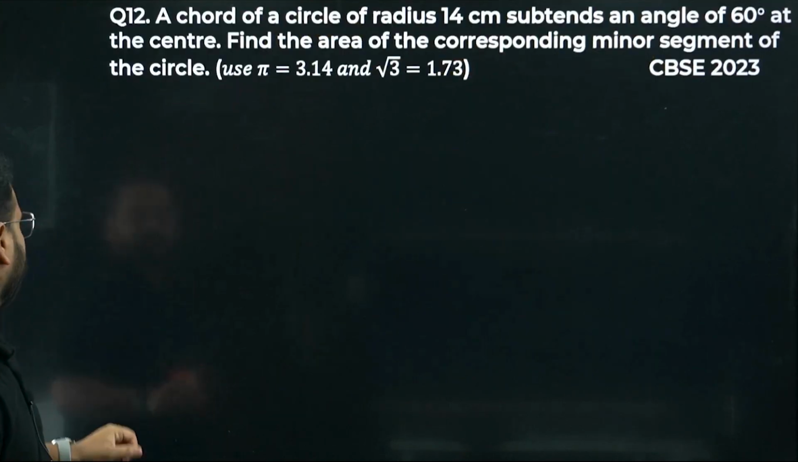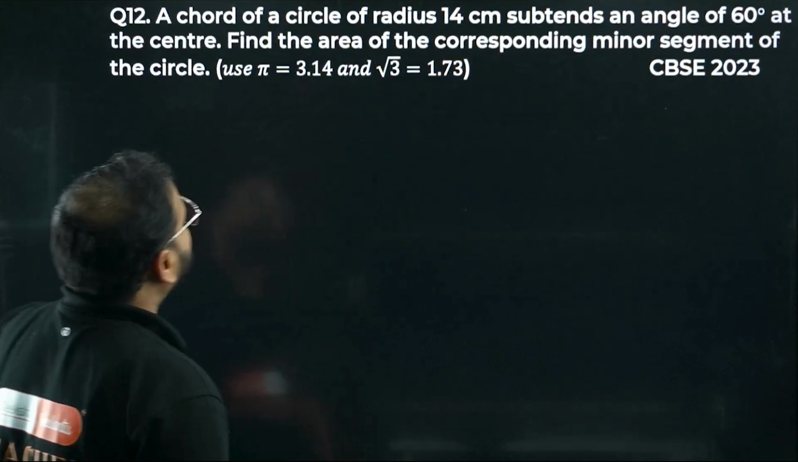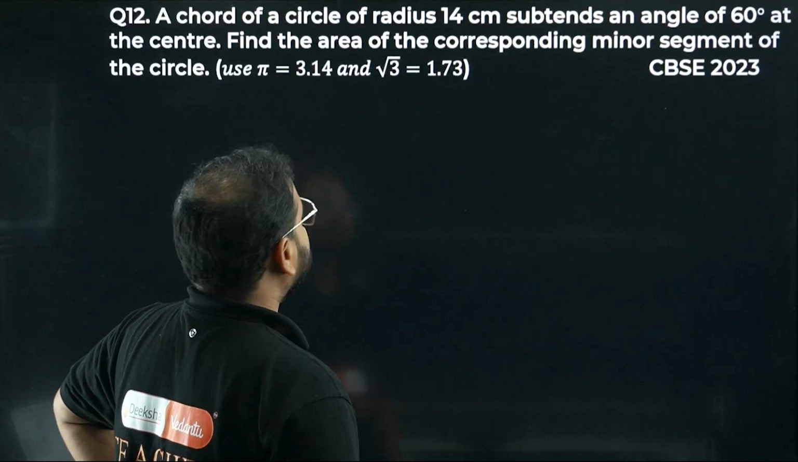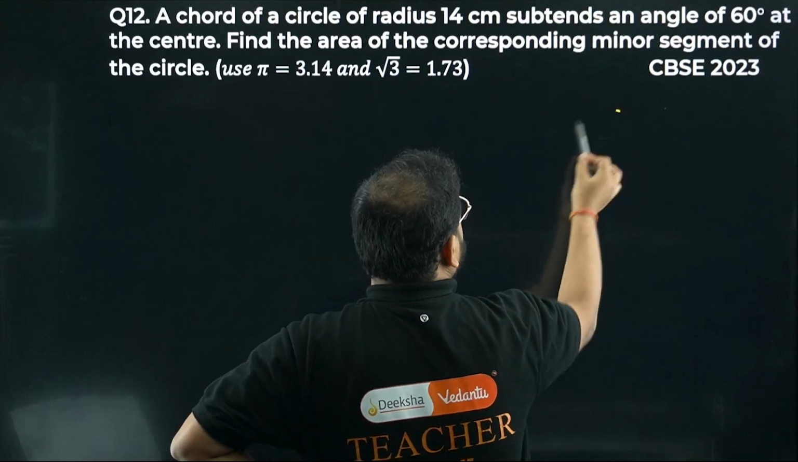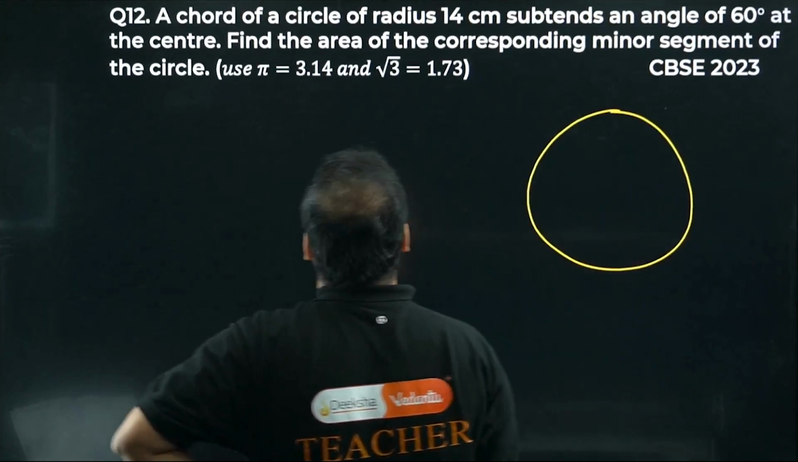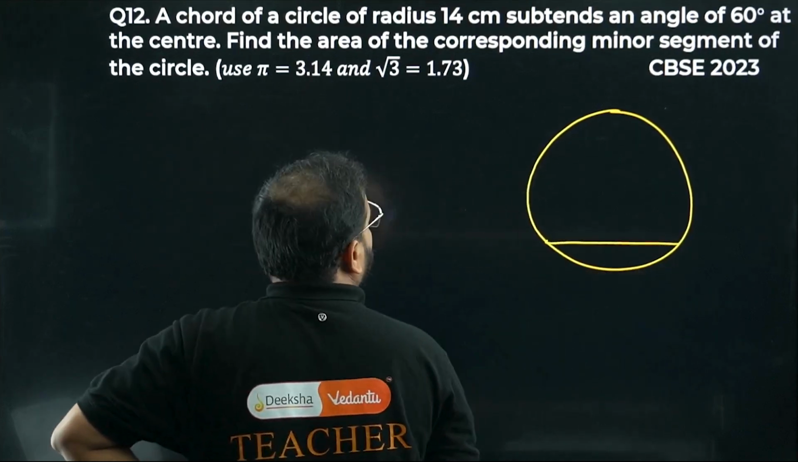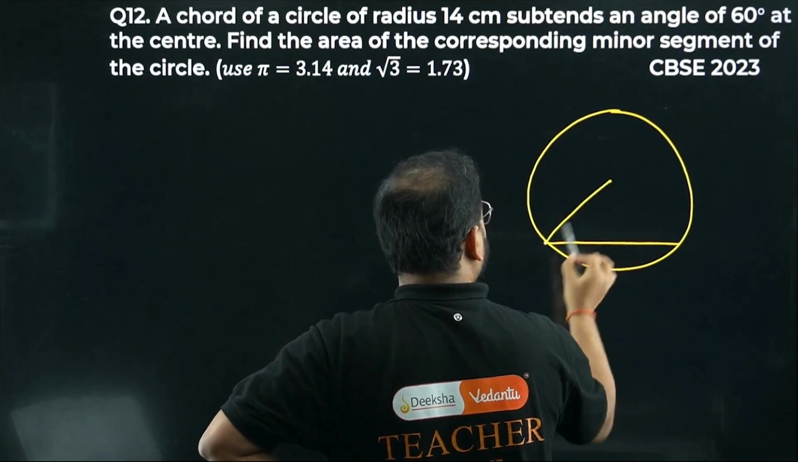Moving on to question number 12. A chord of a circle of radius 14 centimeters subtends an angle of 60 degrees at the center. Let's draw this. A chord is like this. Have a look. The angle at the center is going to be 60 degrees.